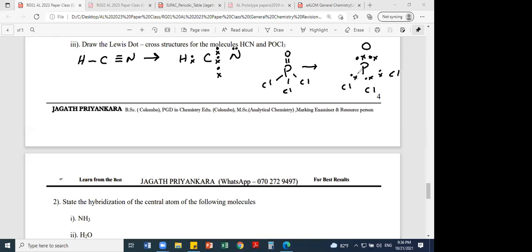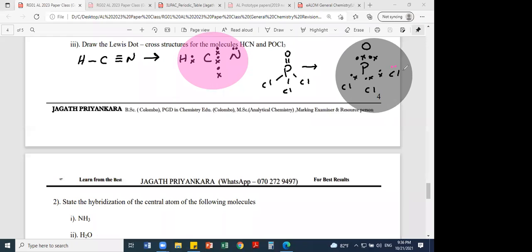But what is the mistake in the last one? So this is not the final answer. Why? What is missing here? Who can tell me what is missing here? I have put the 5 bonding pairs around phosphorus, but that is not the final answer. Lone pairs, correct, yeah. You have to put the lone pairs around.